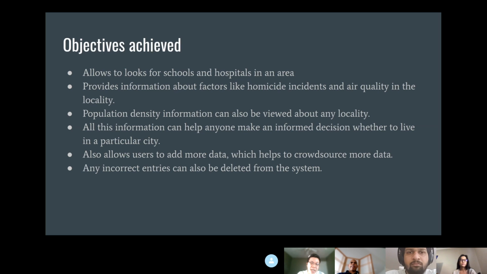We also have other functions, like users can insert any information they want, and we can edit or delete this inserted information. So if in the future we want to build a review-based application, we can use these functions. Next, we have Neil to do a demo of our application.